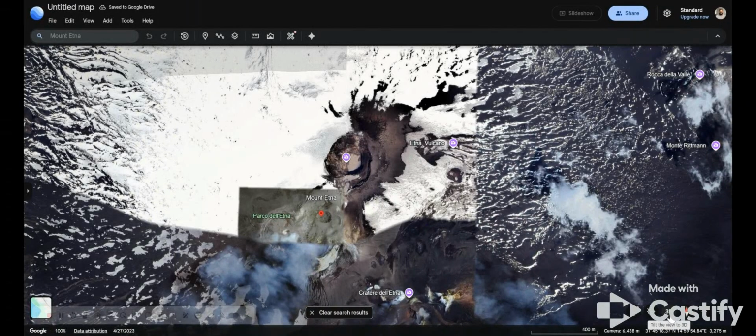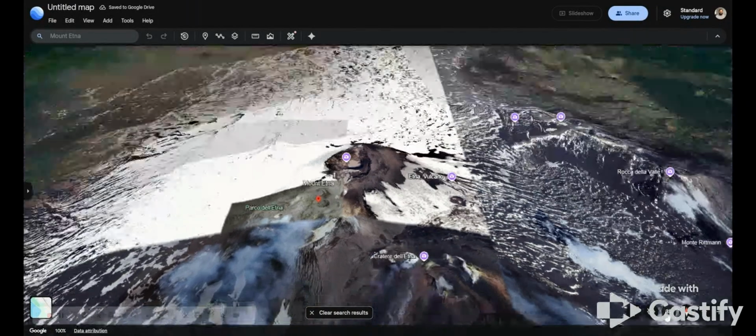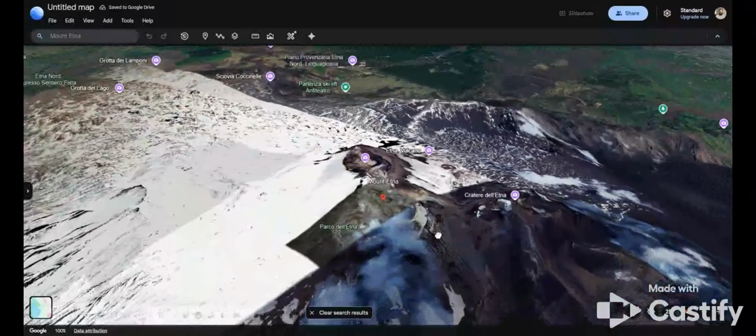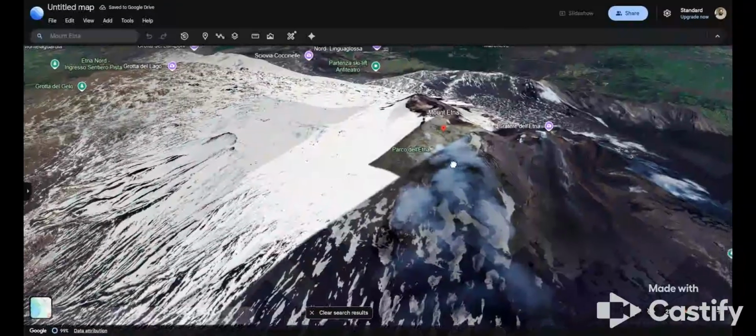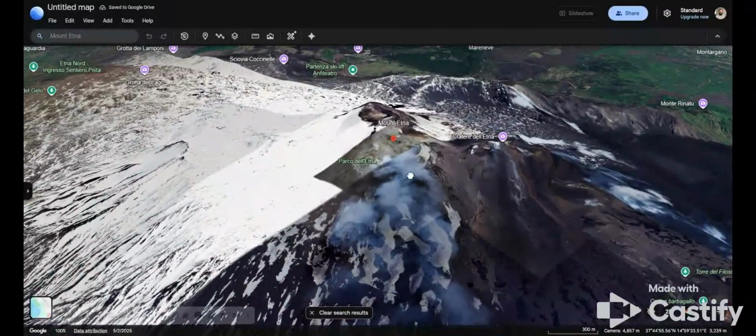Down here on the bottom right, it gives you the option to tilt the view to 3D. That gives you another interesting look at Mount Etna.